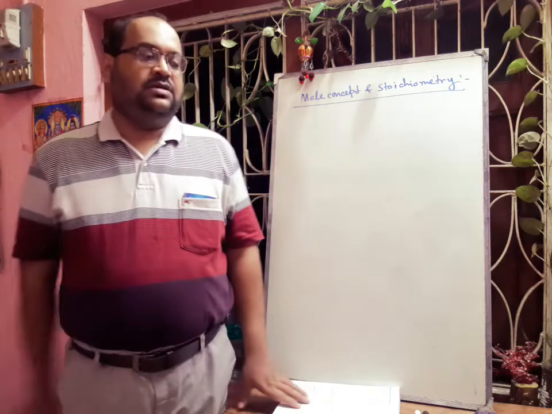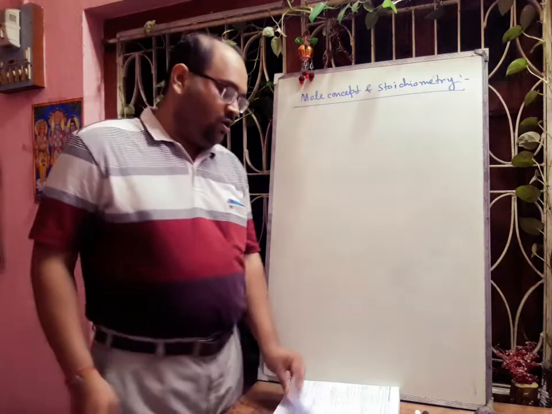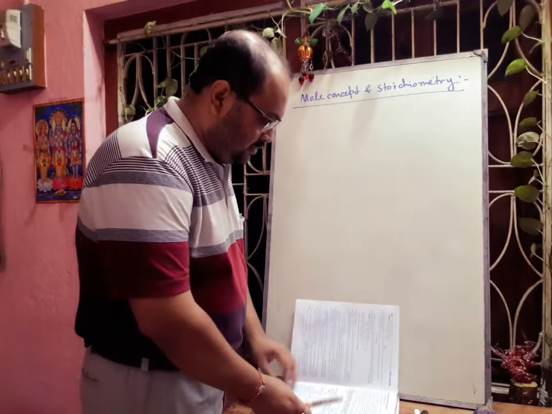Now from this Avogadro's law, I am also giving some numericals so that you can easily understand.